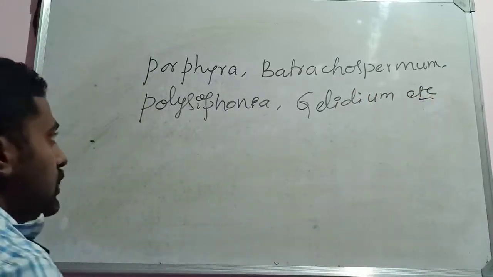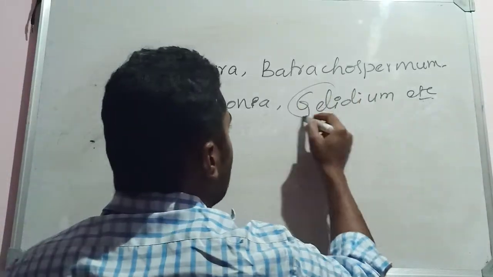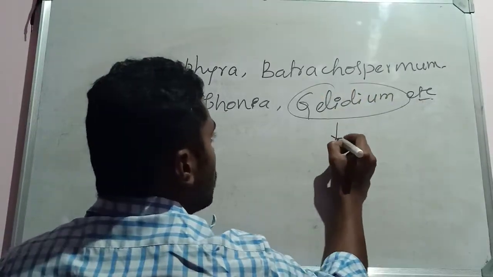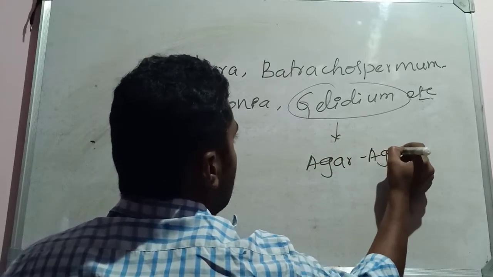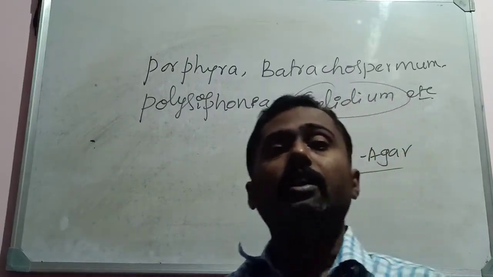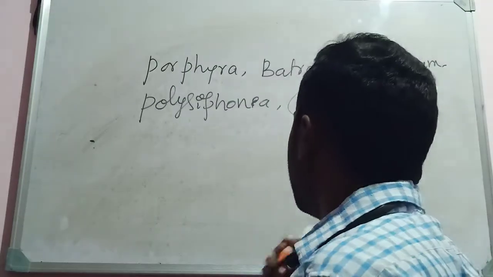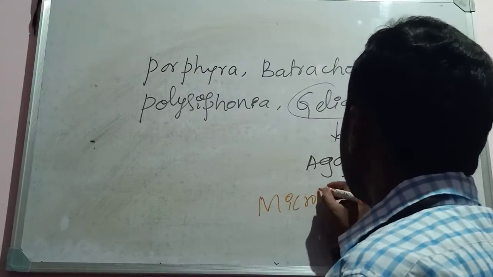Okay, Porphyra, Batrachospermum, Polysiphonia, Gelidium, etc. See this one, the Gelidium. This is a red algae from which the agar is extracted. Okay, agar is extracted. Agar is a solidifying substance, and it is extensively used in microbiology.